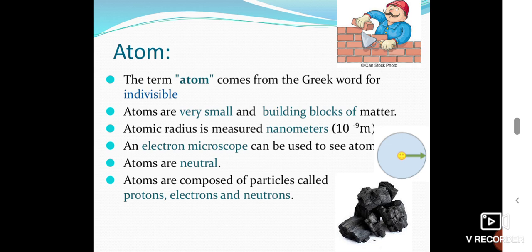So, first, what is an atom? The term atom comes from a Greek word. What is the meaning of atom? The meaning of atom is indivisible one. So the word atom is derived from Greek, and its meaning is indivisible.